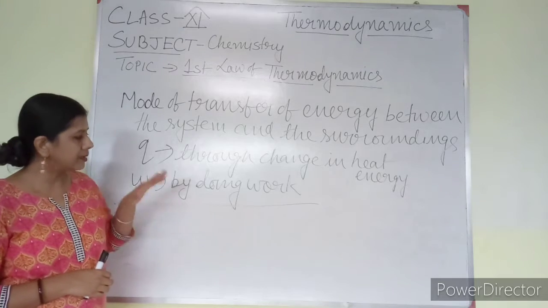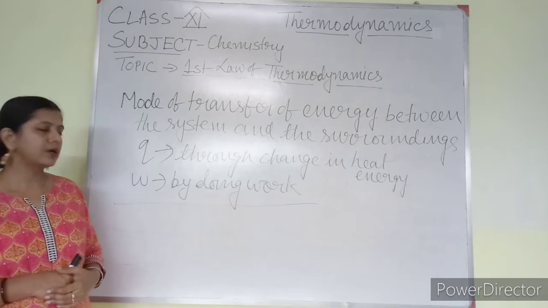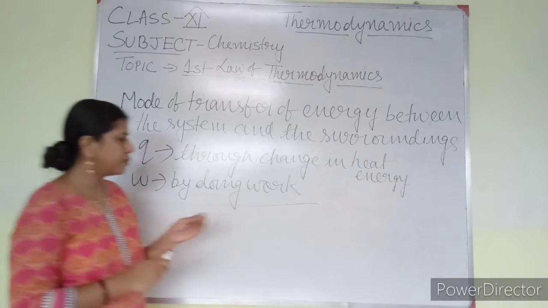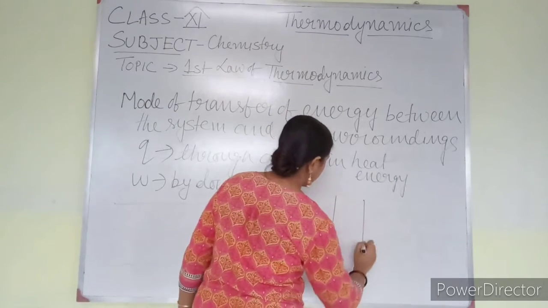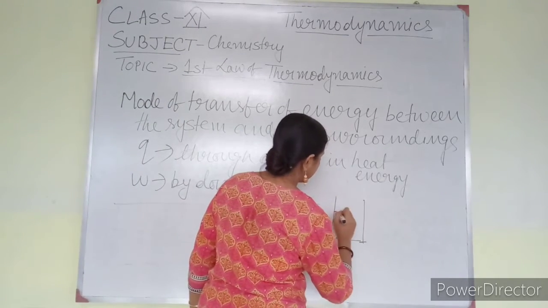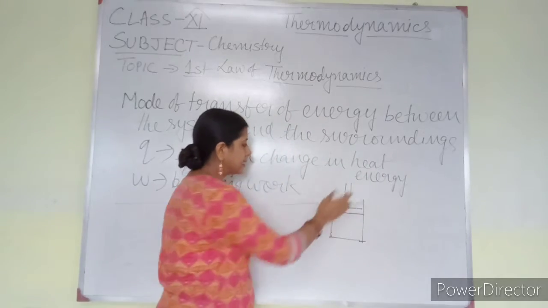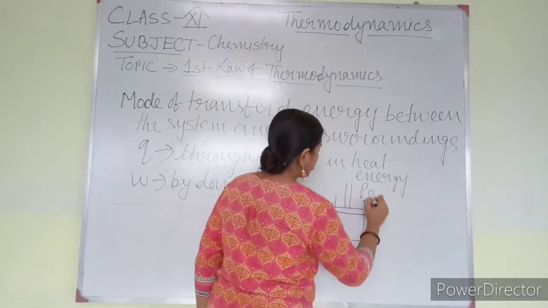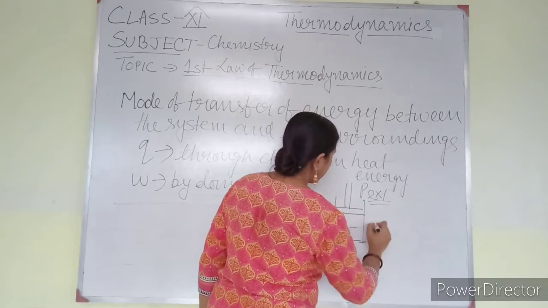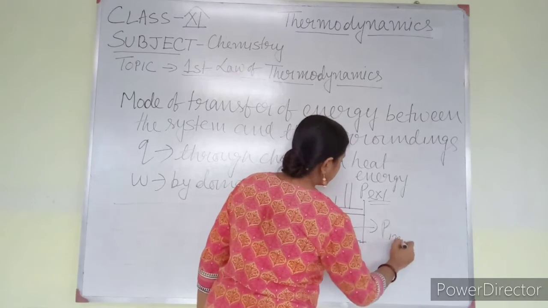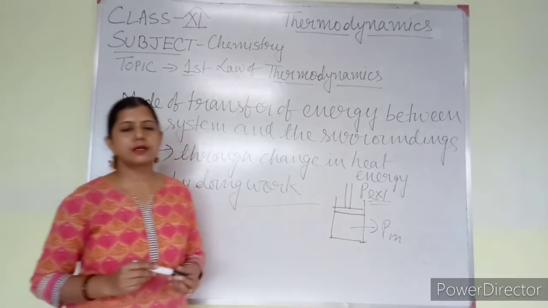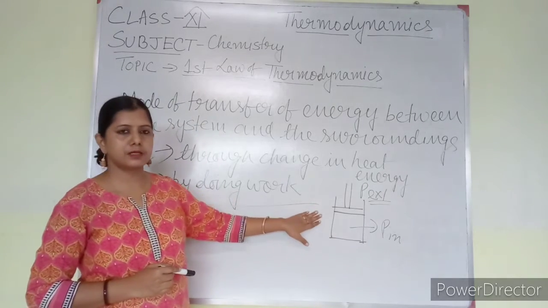In thermodynamics, what kind of work are we going to learn? Suppose this is a container, a gas cylinder. Gas is present and here a piston is there. The external pressure is something, and the internal pressure is something different. The system and surrounding have different pressures.